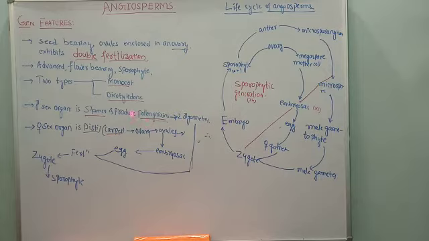The female sex organ, that is pistil or carpel, consists of an ovary, and that ovary encloses ovules; many ovules are present within the ovary. If you see the ovule structure, inside the ovule we see the embryo sac, the female gametophyte. Male gametophyte is called pollen grain. Female gametophyte is also called embryo sac.